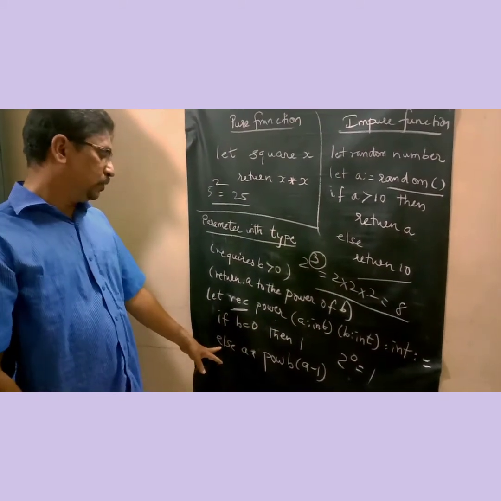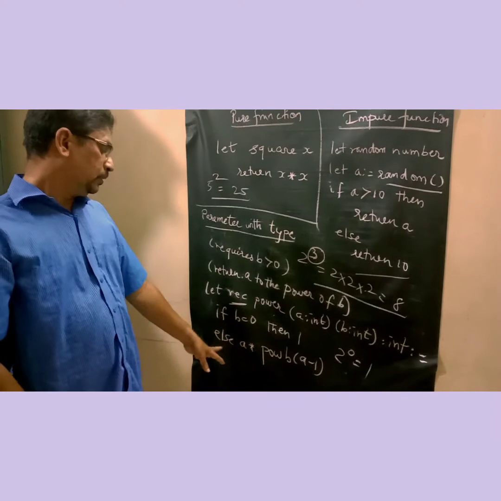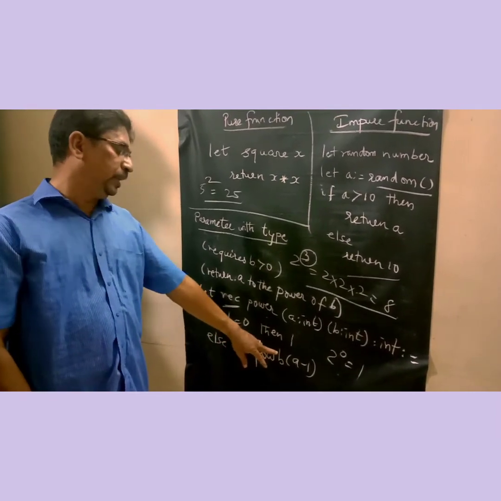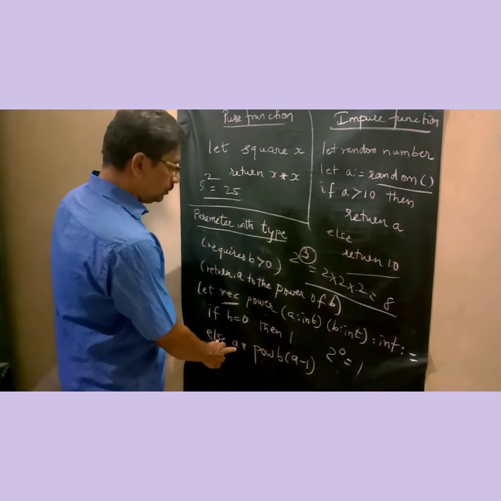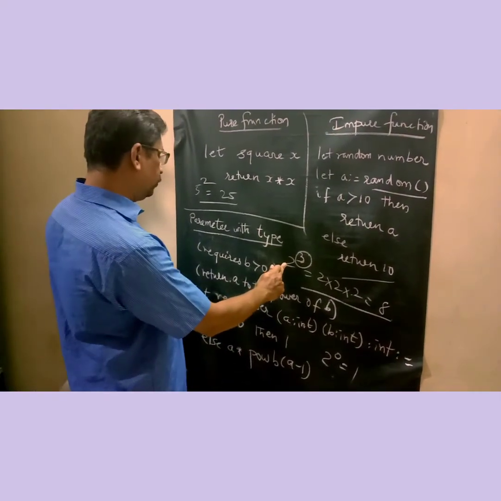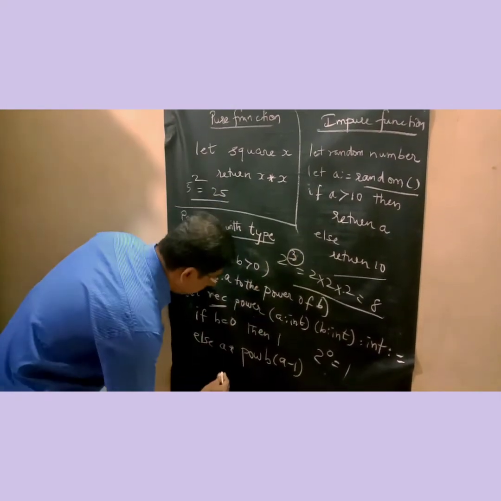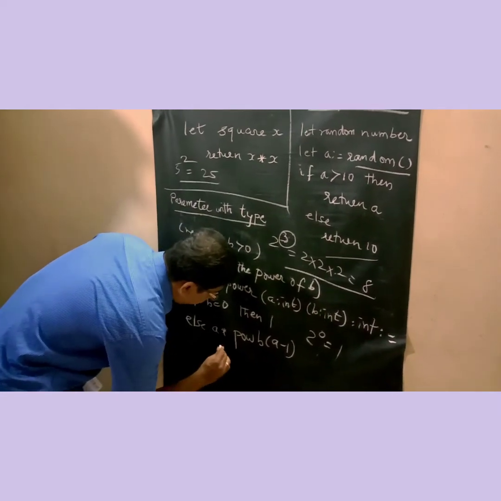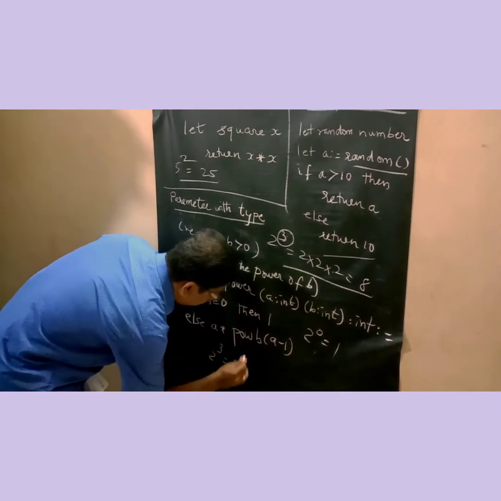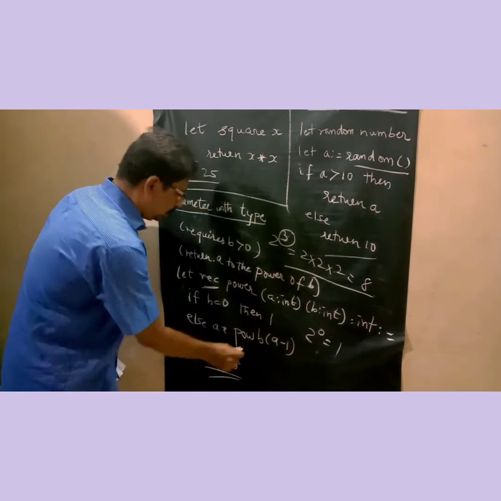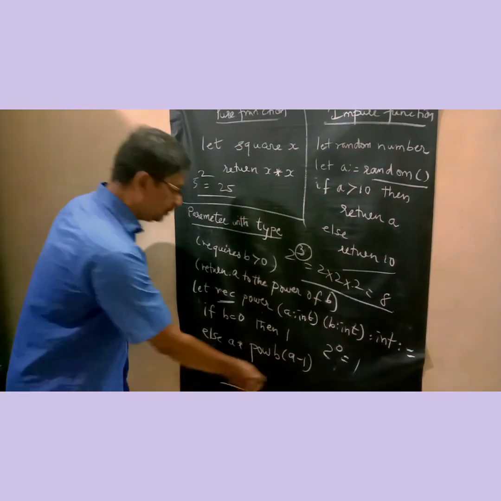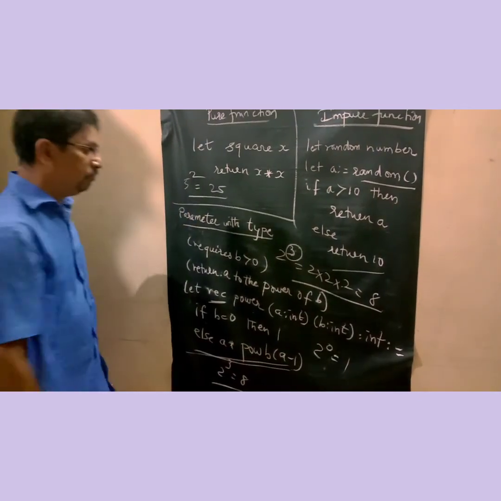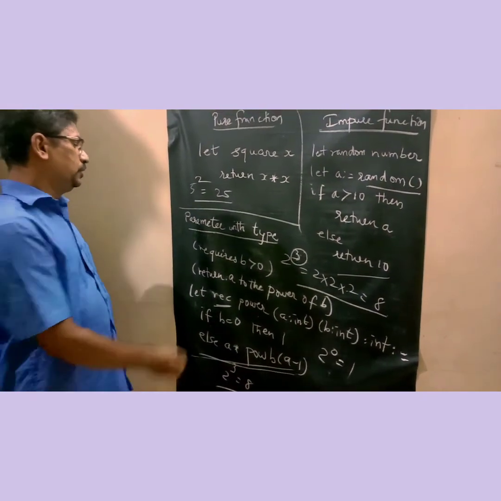Else, if it is not so, then a times power of a, b minus 1. So here, a to the power of b, that is 2 to the power of 3, equals 8. This is how we arrive at the value of the program. The last step is used to find the power of a given number. So this is an example for parameter with type.